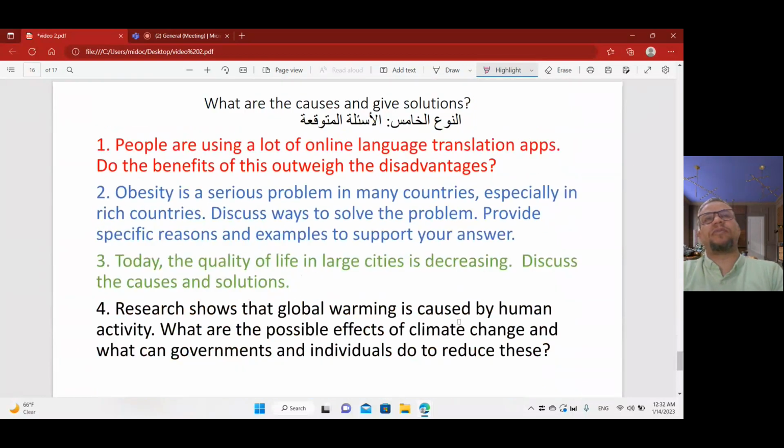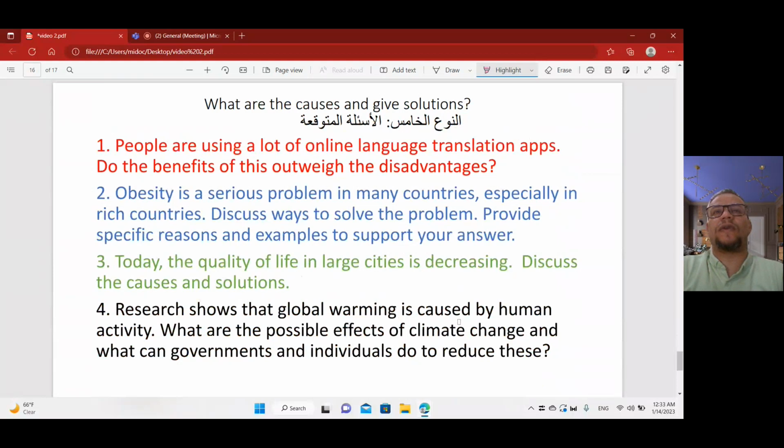And the last type, number five: people are using a lot of online language translation apps. Do the benefits of this outweigh the disadvantages? What are the causes, and give solutions. Number two: obesity is a serious problem in many countries, especially in rich countries. Discuss ways to solve the problem. Provide specific reasons and examples to support your answer. I expected this topic to be repeated till the end of June, 100%.